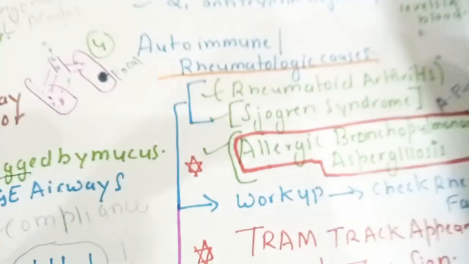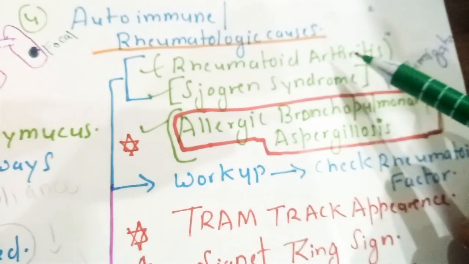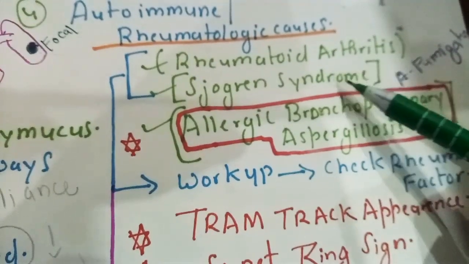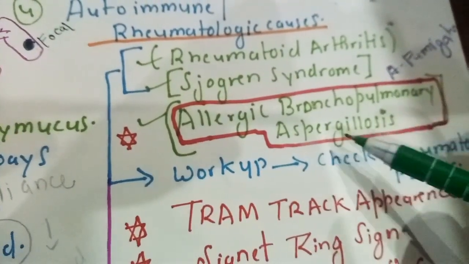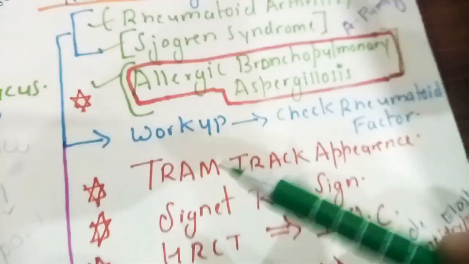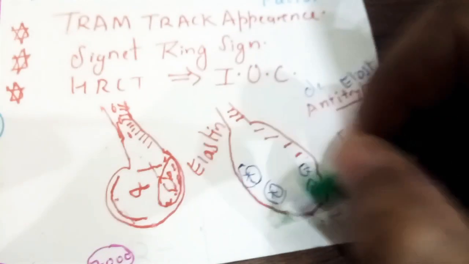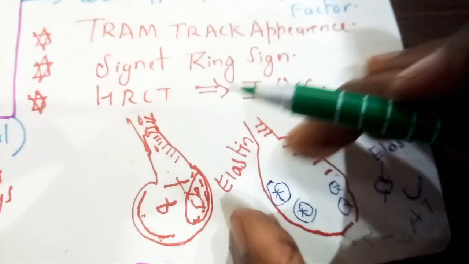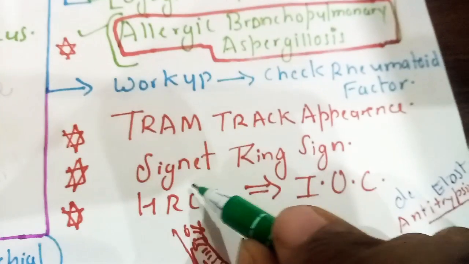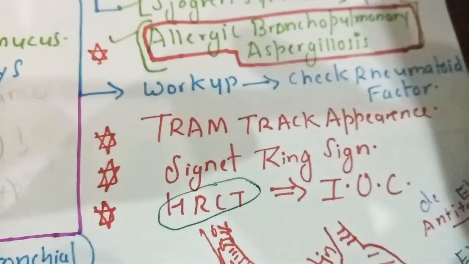bronchiectasis. Autoimmune reasons are rheumatoid arthritis and Sjogren syndrome. Rheumatoid arthritis is infection and inflammation in the joints. Sjogren syndrome is also an autoimmune disease. And there is allergic bronchopulmonary aspergillosis. The workup for these is to check rheumatoid factor. Tram track appearance will occur. This is the tram track appearance, due to bronchiectasis, permanent irreversible dilation. The investigation of choice is high resolution CT scan.